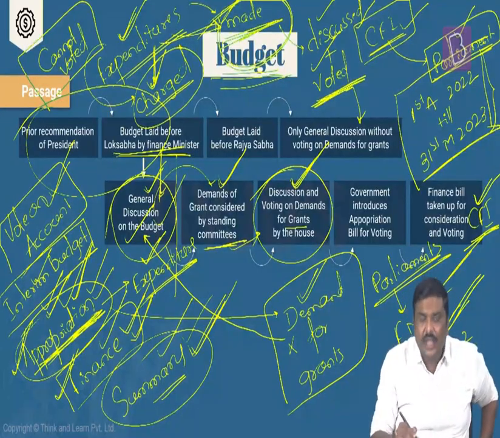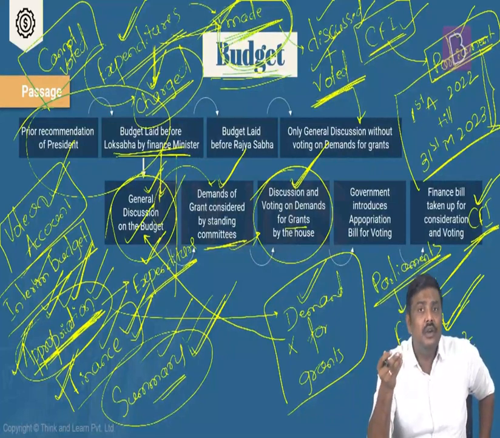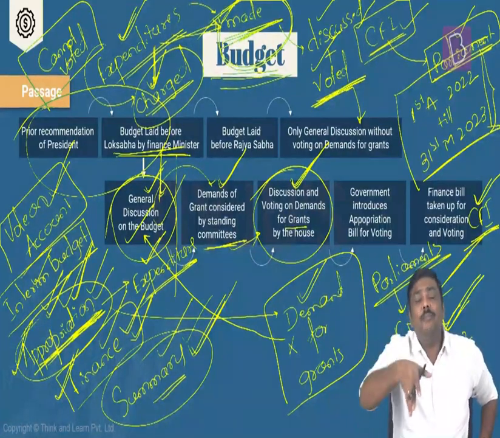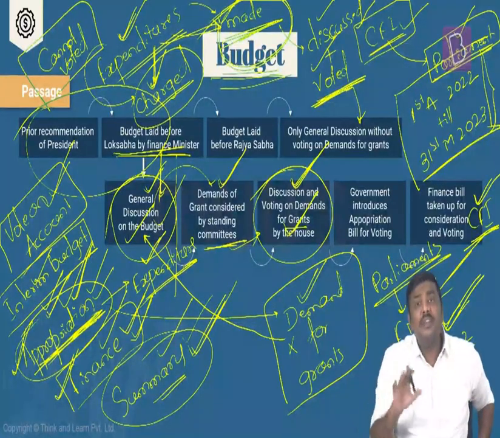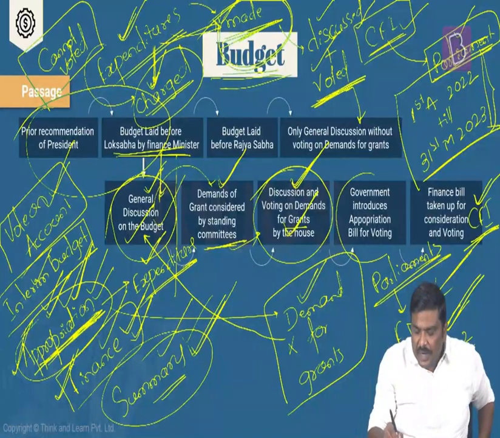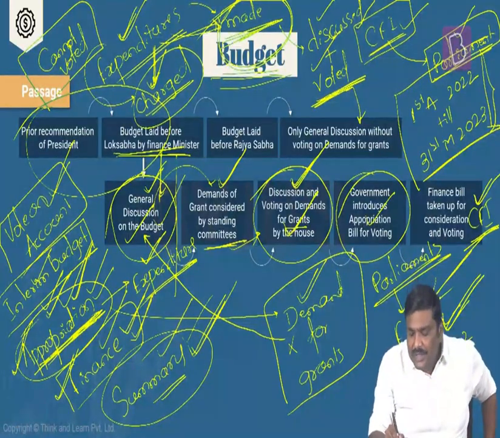Now, what is this idea for voting? Essentially, whenever you discuss these particular expenditures that need to be withdrawn, the members in the Lok Sabha will have to approve these particular expenditures. Done? And that is why voting is required here. Next, once the voting is done, all these particular demand for grants will be consolidated. You have appropriation bill. Now this will be passed, sent to Rajya Sabha.